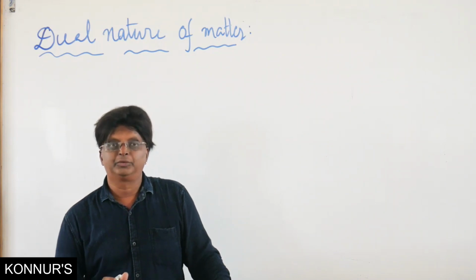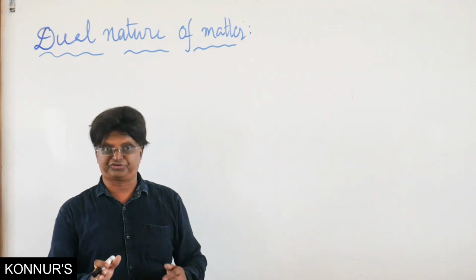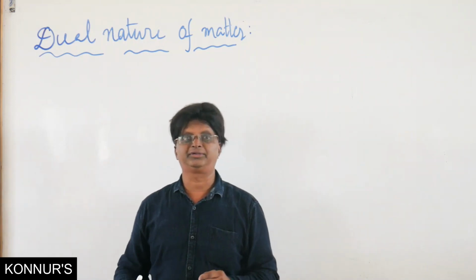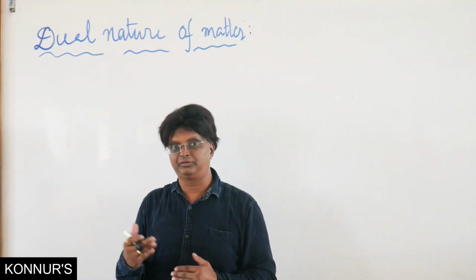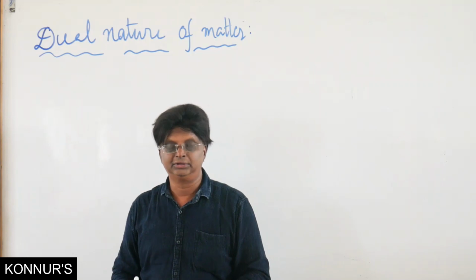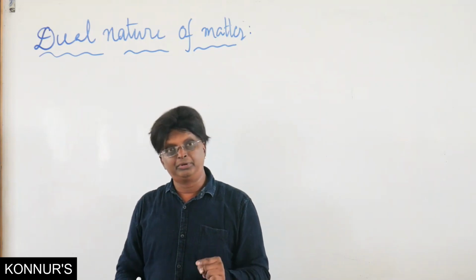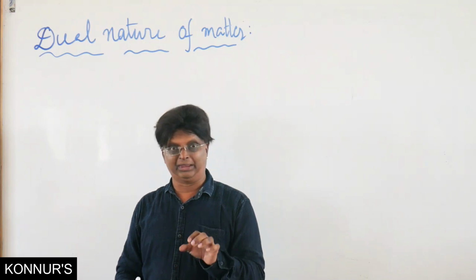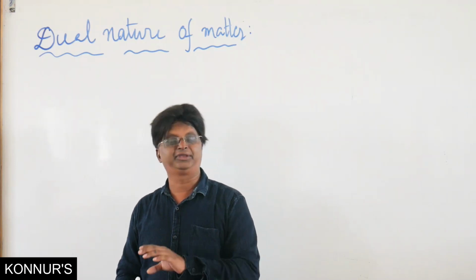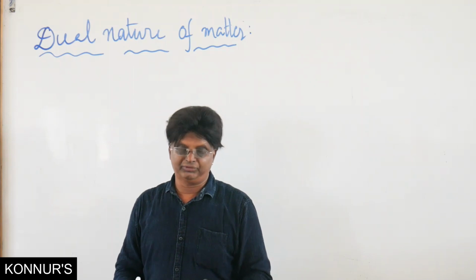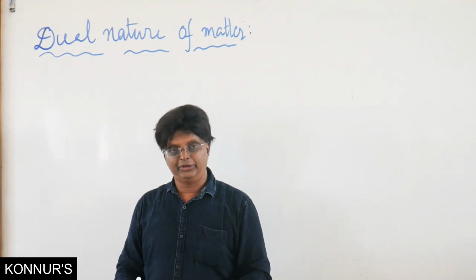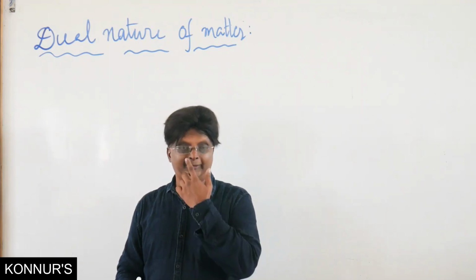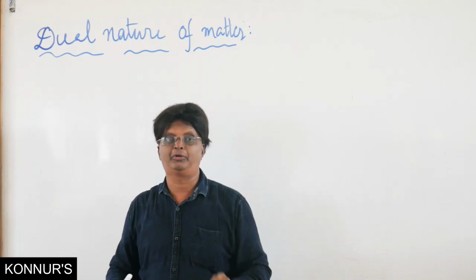A graph is always a representation of variation with respect to another quantity. Here it is the probability of finding the location of a particle in space, and that is the significance of matter waves. Now, one important point I would like to tell you.